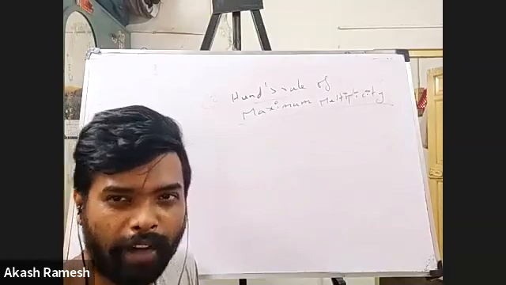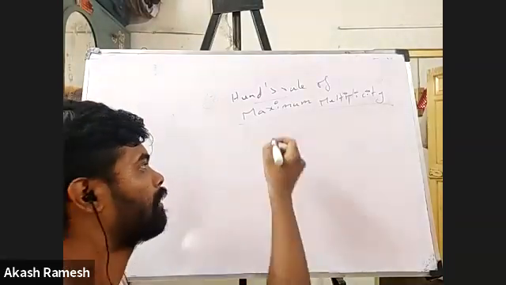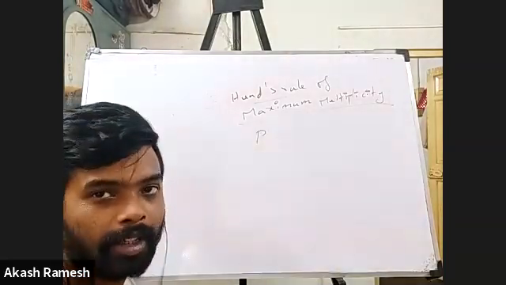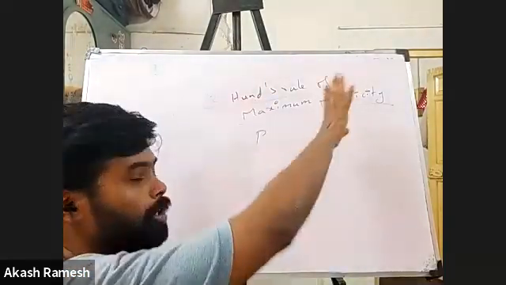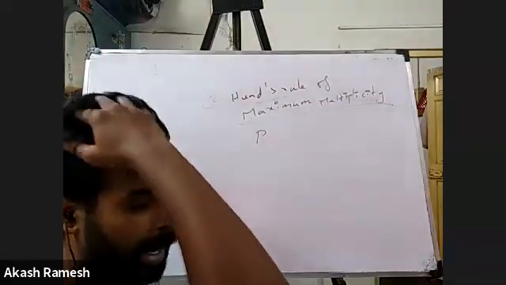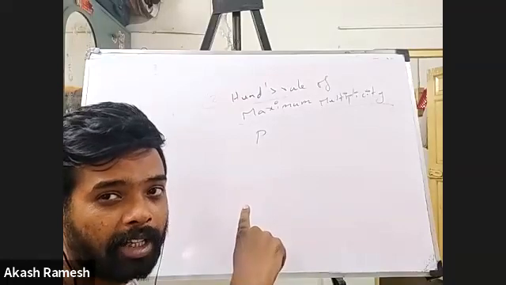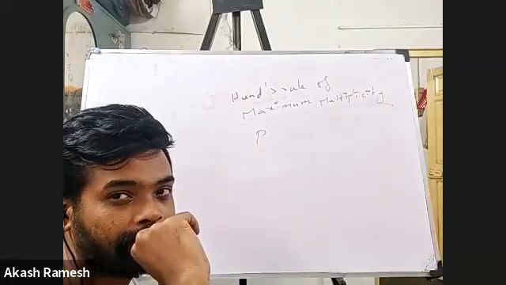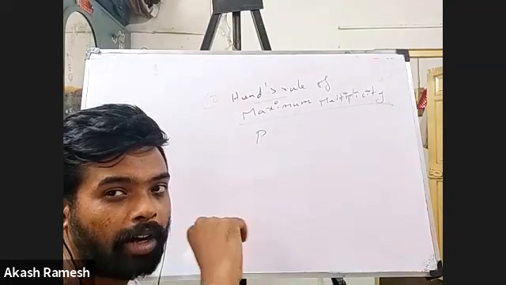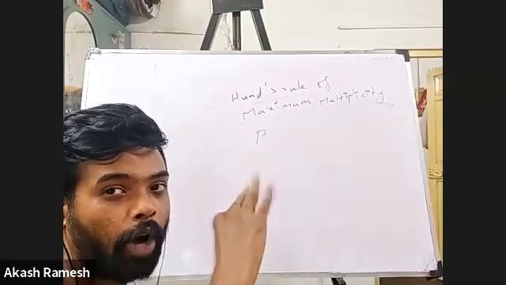Actually, I forgot to tell you certain terminologies. Now, s orbital will not even be using this; we will be using it only for p and d orbitals, because s orbital has only one state. But how many states does a p orbital have? 3 states. How will you remember this?